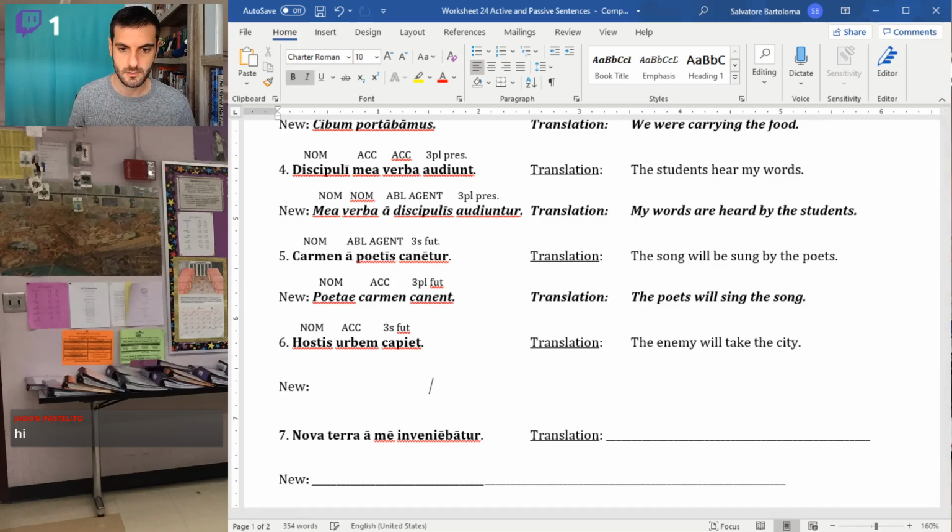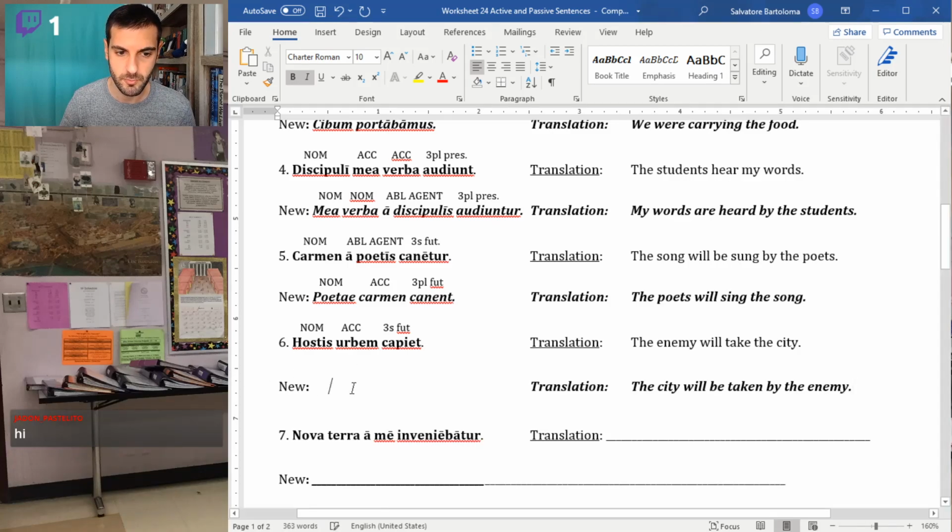When we transform our new sentence, the city will be taken by the enemy.